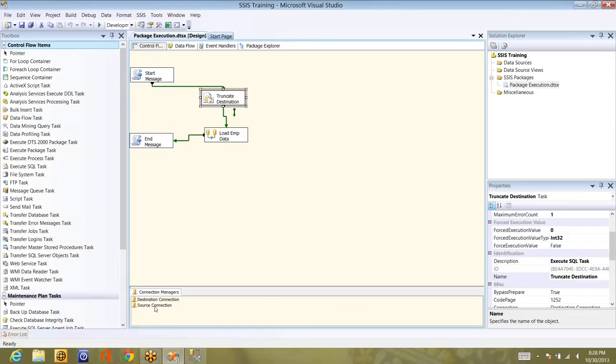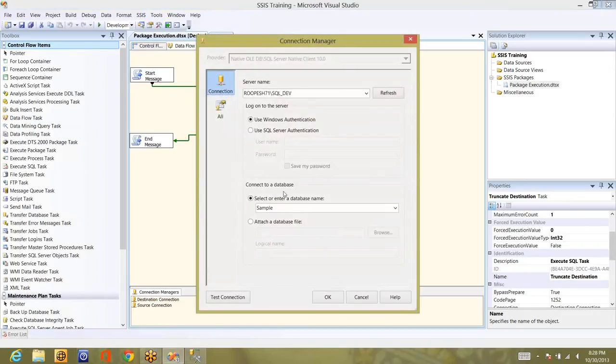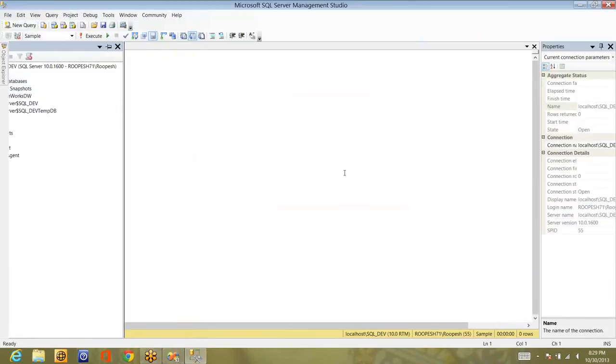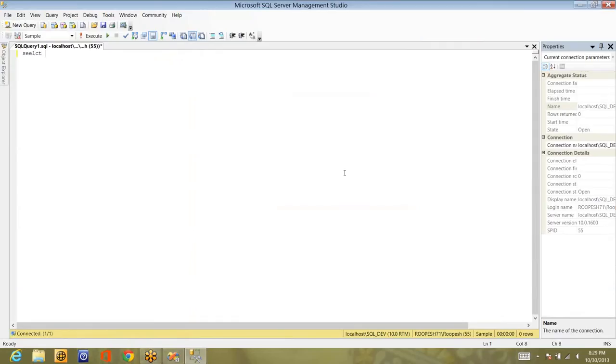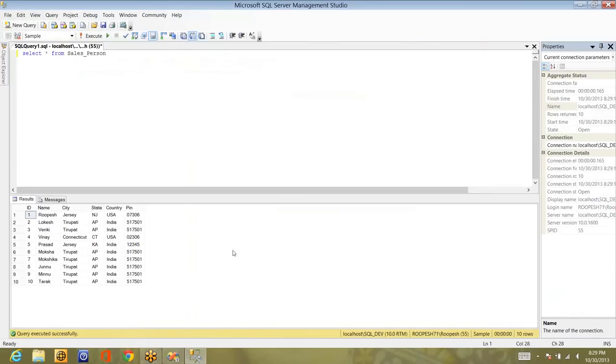The source connection will be pointing to the sample database that is present in the SQL dev instance. You can see it is connecting to the sample database, and the query is select star from salesperson. This is the table, salesperson, and you can see I have 10 records inserted in it.